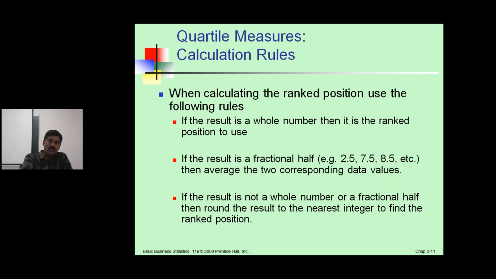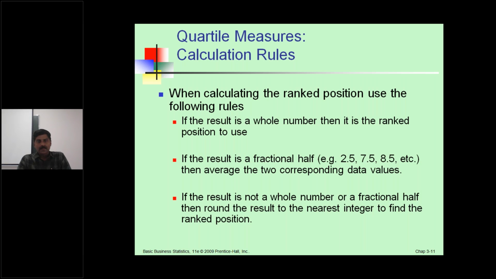Some of the rules for quartile measures of calculation rules. When calculating the ranked quotient, use the following rules. If the result is a whole number, then it is the ranked quotient to use. If the first result is a fractional half, for example 2.5, 7.5, 8.5, etc., then average the two corresponding data values.